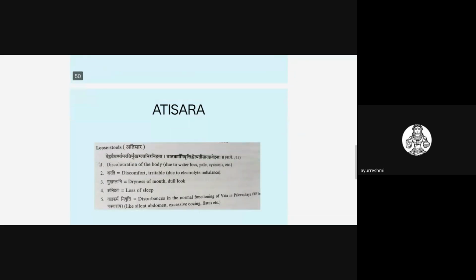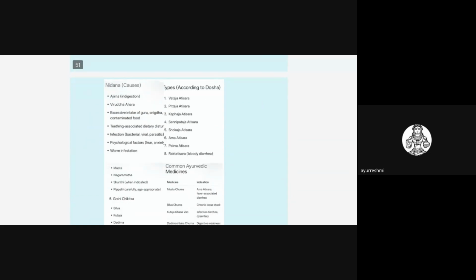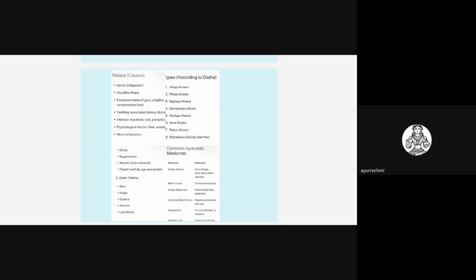Okay, and the next very important thing is Atisara. Whenever they ask about Atisara or Swasa, some points related to the clinical features explained in the Vedana Adhyaya, we need to write. In the Vedana Adhyaya, the Atisara Lakshanas are explained by Kashyapa Samhita, that is Deha Vaivarnya. There will be discoloration of the body, Arati, discomfort for the child, Mukhaglani, Anidrata, and so on. These clinical features you need to write, and then the common points related to Atisara, you need to write.